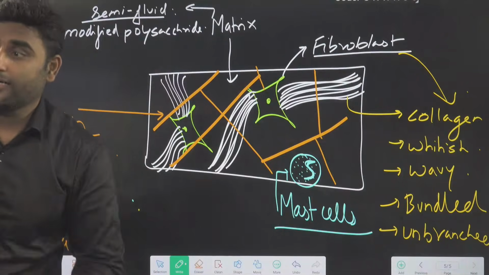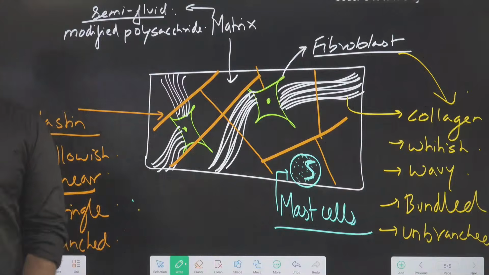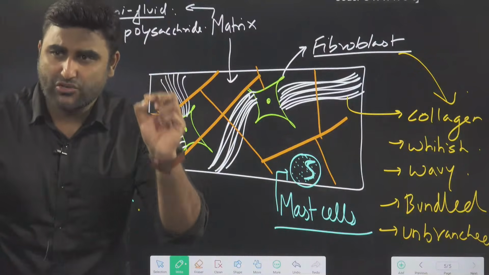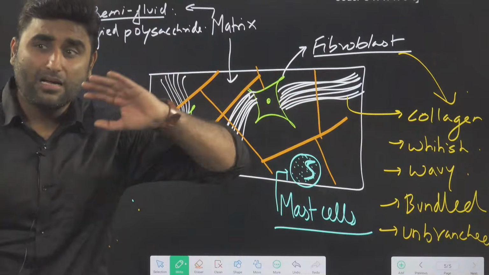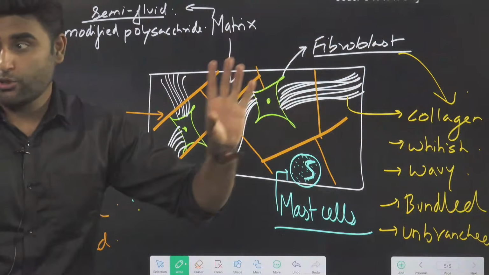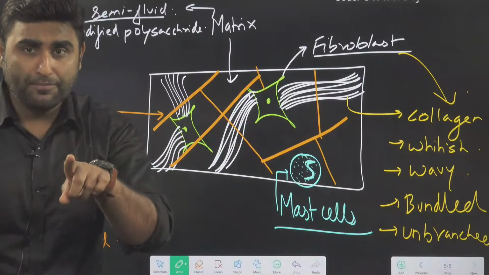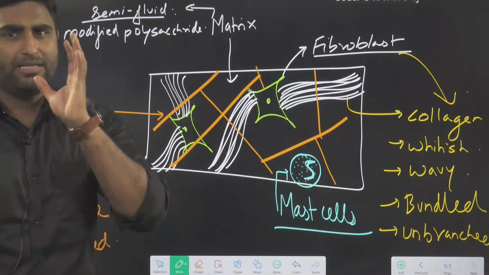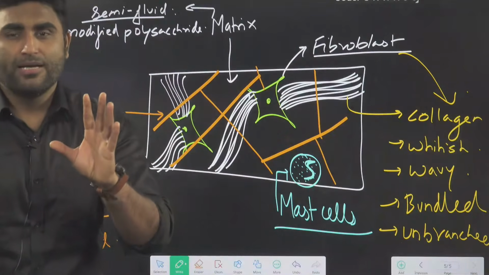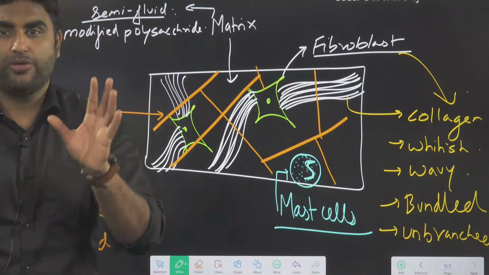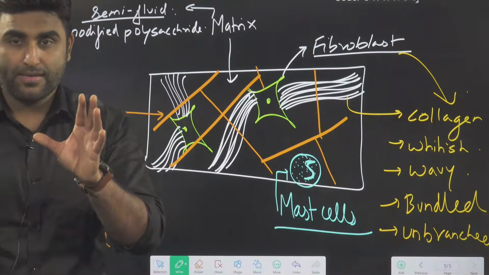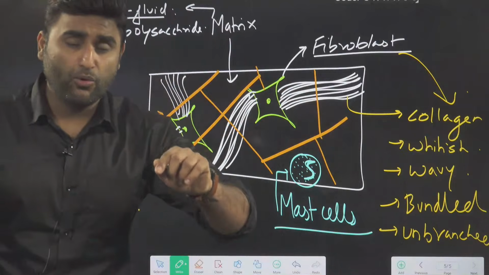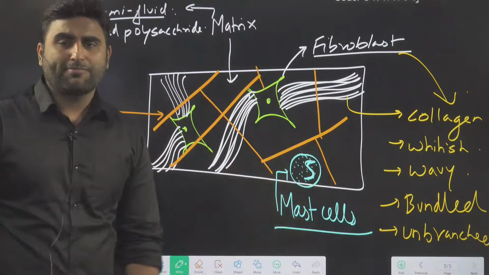So areolar connective tissue also has the mast cells in it. Mast cells are filled with the basophilic granules, basic staining granules, very similar to basophils. In blood there is basophil. In areolar tissue there is mast cell. The chemicals inside are the same. Function is also the same. So basophil and mast cells are like brothers to each other. Function is the same, but location is different. Basophil in blood, mast cell in areolar tissue. We will see shortly what mast cell does.